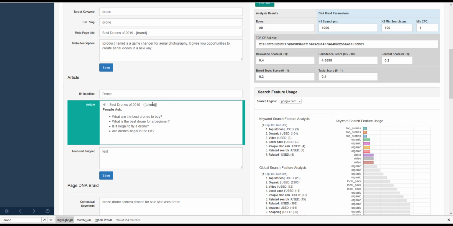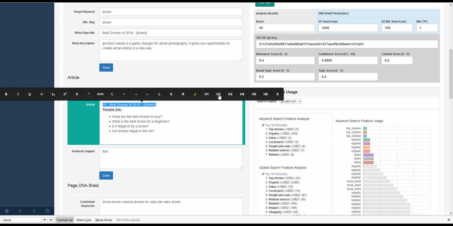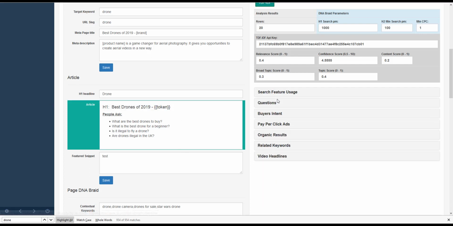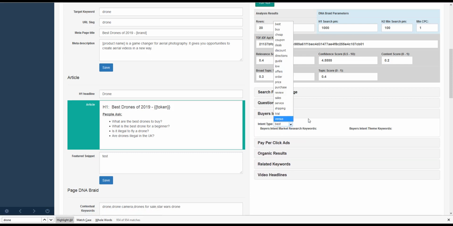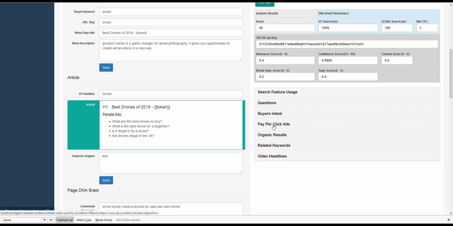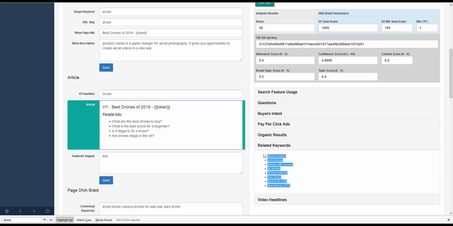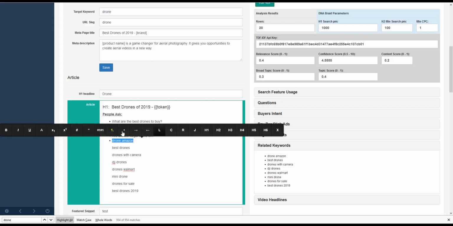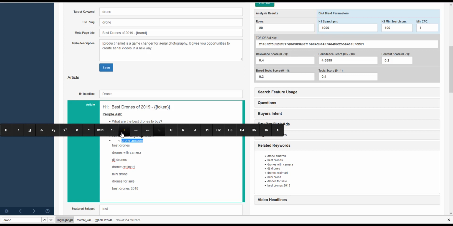We're going to be doing huge updates on that as well. So yeah, I can make that an H2, and I can start getting the best things from this. So we've got searches, we've got questions, we've got buyer's intent. We can flip through the buyer's intent on the page. We've got the PPC ads, if there are PPC ads for this page. We've got the organic results. We've got the related keywords. So there's another little list. And we can just take this and really get the template done very, very quickly.